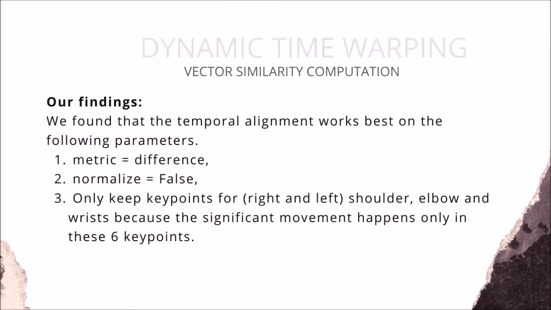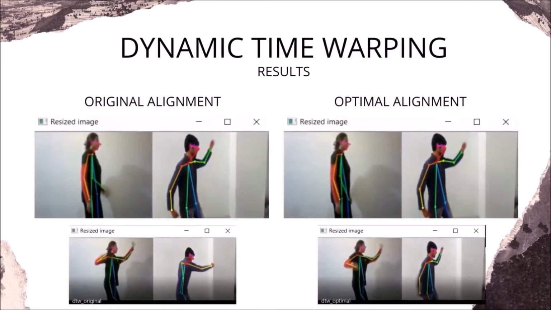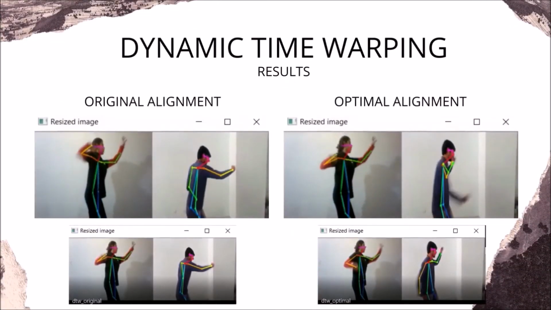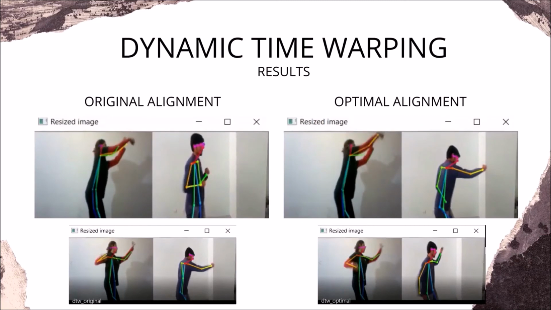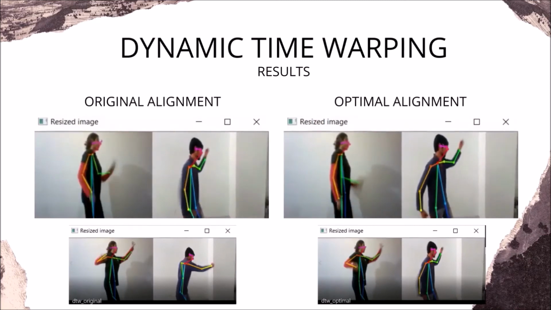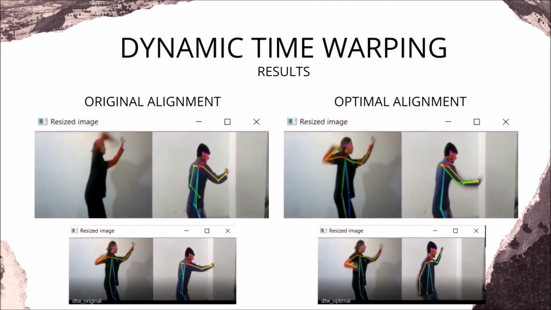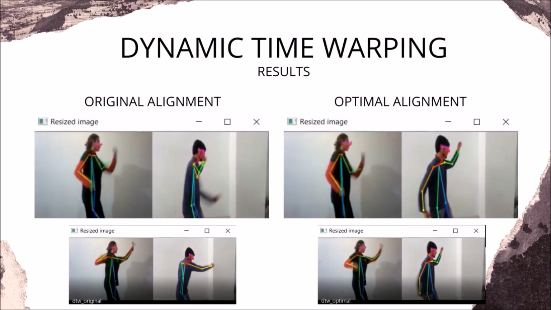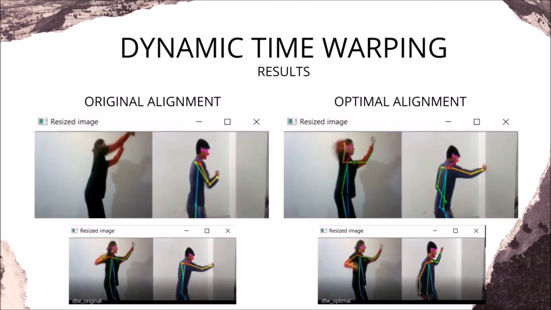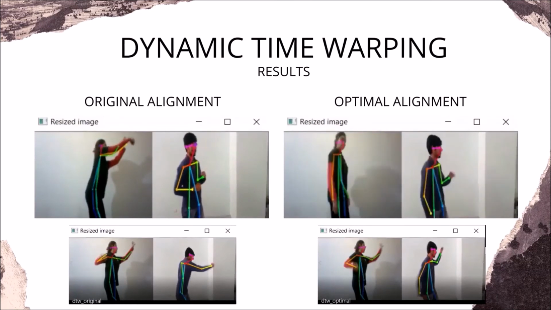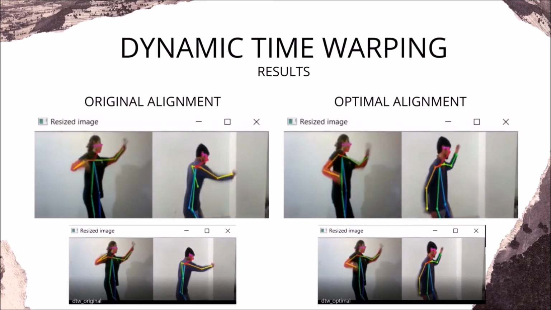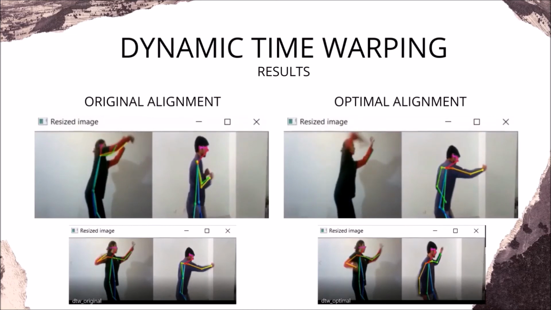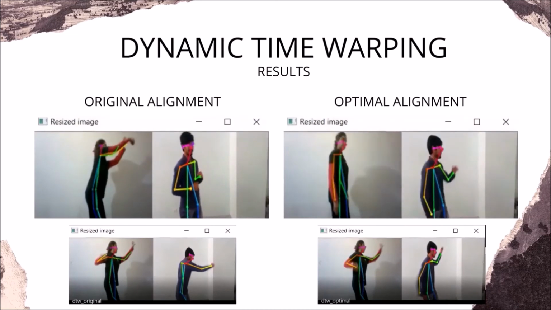These are the results produced. The left hand side shows the original alignment with no dynamic time warping, and the right hand side shows temporally aligned frames. The left hand side of each image shows the benchmark data. And notice how in the left image, the original alignment has the benchmark's block corresponding to the user's sponge. But in the aligned frame on the right hand side, the benchmark's block perfectly aligns with the user's block.